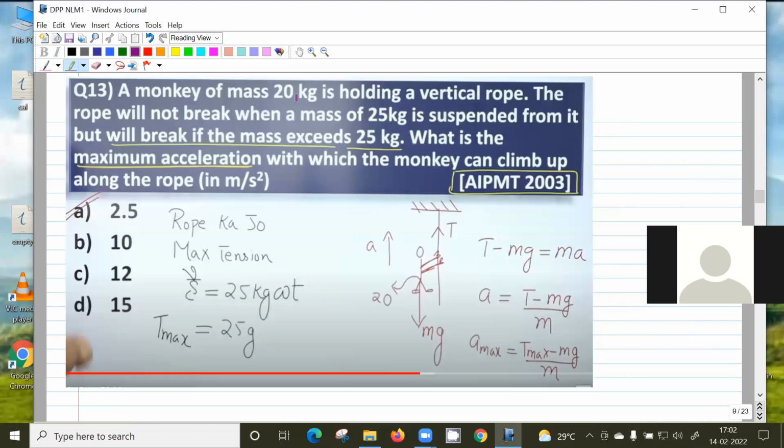2003, a monkey of 20 kg is holding a vertical rope. The rope will not break when a mass of 25 kg is suspended from it, but it will break if the mass exceeds 25 kg. So this is the breaking strength of the rope, 25 kg weight. What is the maximum acceleration with which the monkey can climb up along the rope? This is also a standard question.